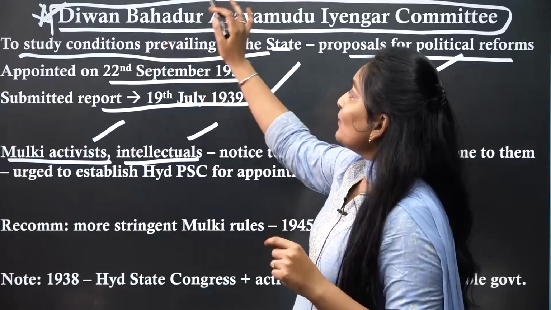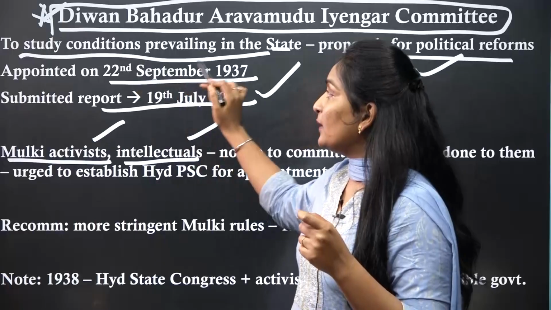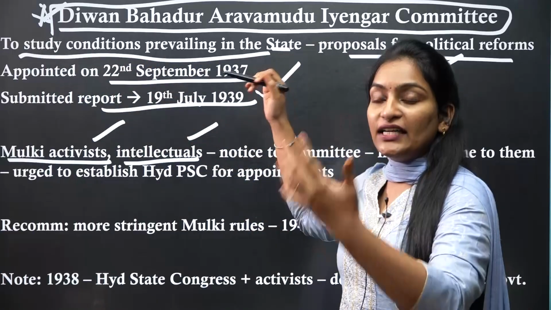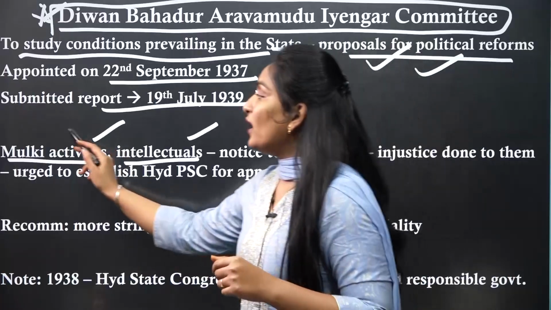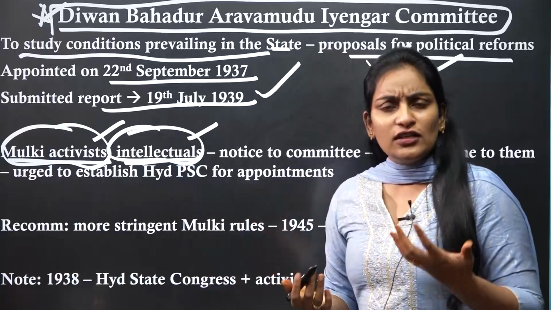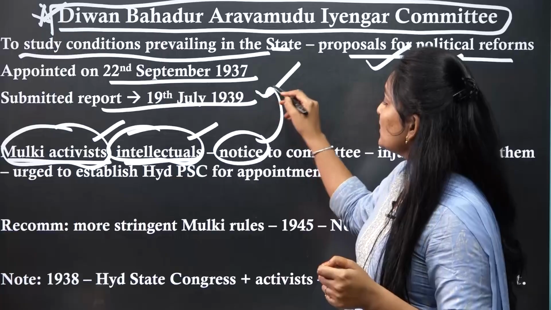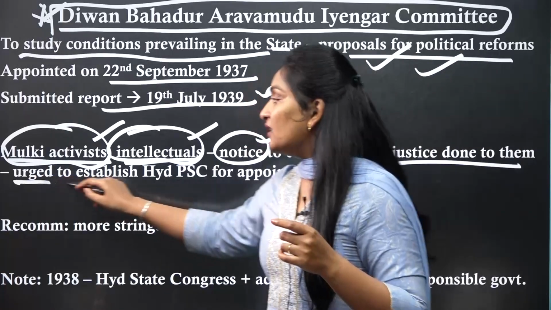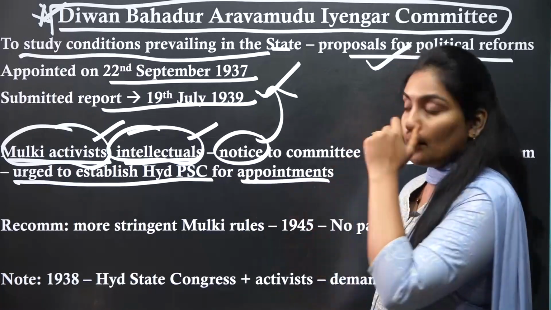Yes, the Diwan Bahadur Aravamudu Iyengar committee was established on 22nd September 1937. For what purpose? To study the prevailing conditions in the state and also to propose certain political reforms. Then what did the Mulki activists, intellectuals and different Deccan nationalist scholars do? They took this opportunity and brought a notice to this committee about the injustice done to them, and they urged the establishment of the Hyderabad Public Service Commission for appointments.